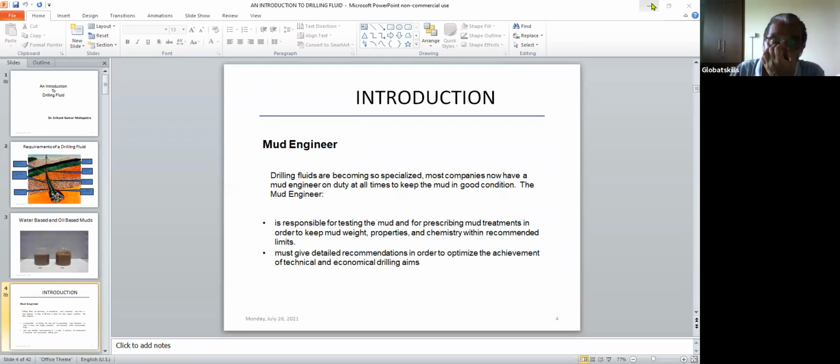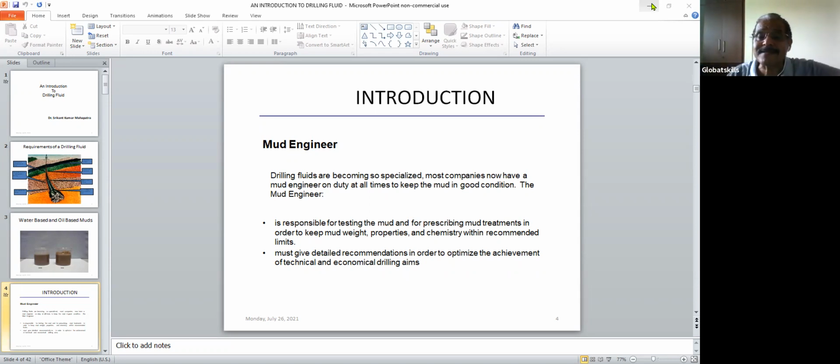The mud engineer is responsible for testing the mud and for prescribing mud treatment in order to keep mud weight, properties and chemistry within recommended limits. What happens when you start drilling a well? We prepare a mud program. In the mud program, everything is given: what the parameters should be, what the different tests are that you have to do, and what the results should be. We'll go through the parameters as we go on in the discussion.